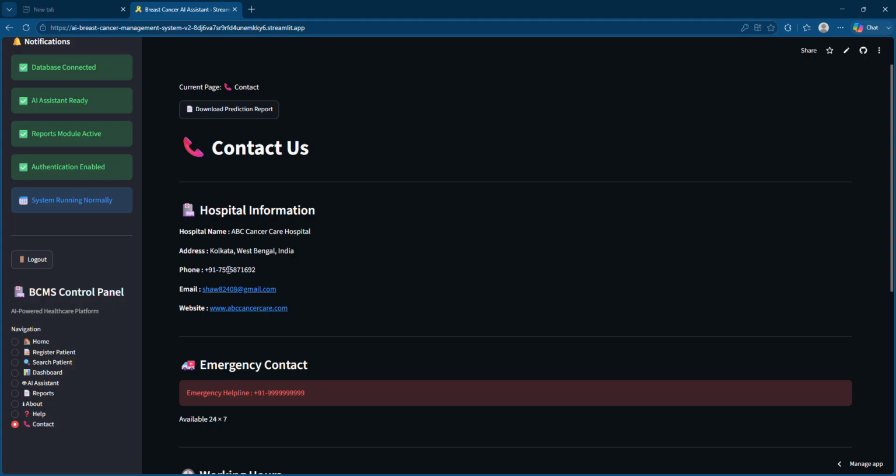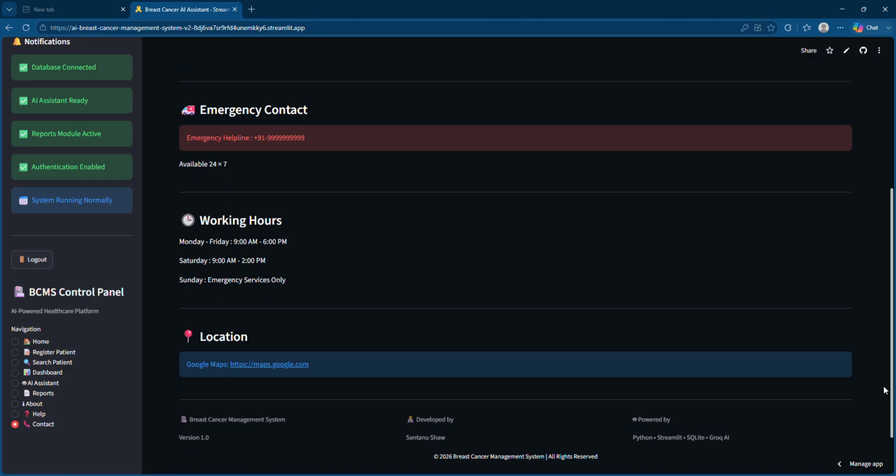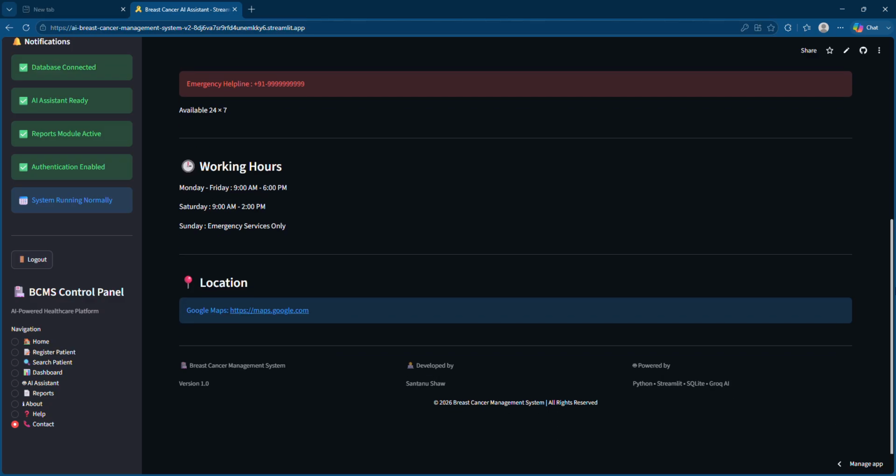And yeah, you can find my email ID and phone number and the random website I have given here. And this is the emergency contact number, random, I have given here. This is the working hour. So it is totally formed as per the hospital's protocol, as per the hospital's model or domain or type, right? So you can see these are the working hours.